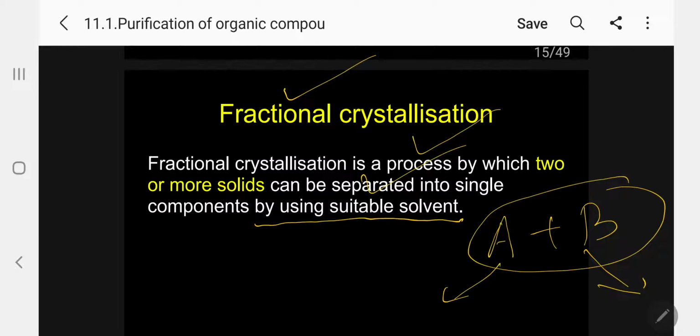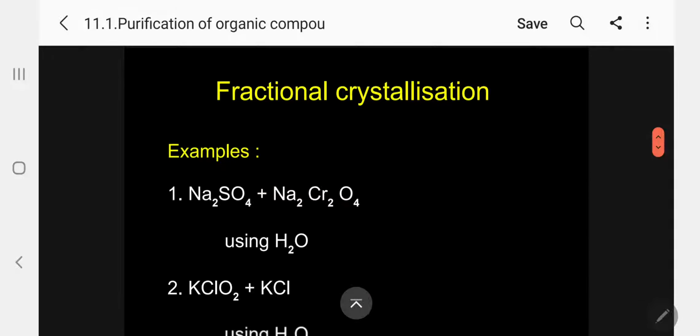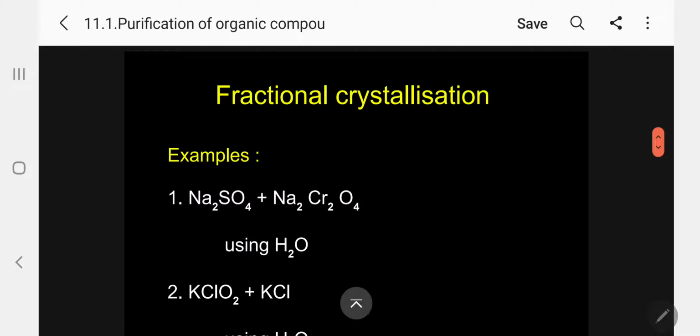in such a way that A and B should be insoluble in cold but soluble in hot. But when soluble, definitely one will be more soluble, the other will be less soluble. Kindly follow. So what will happen now? During crystallization, the less soluble solid will come first as crystals. We can separate that, and after that the more soluble solid will crystallize second.